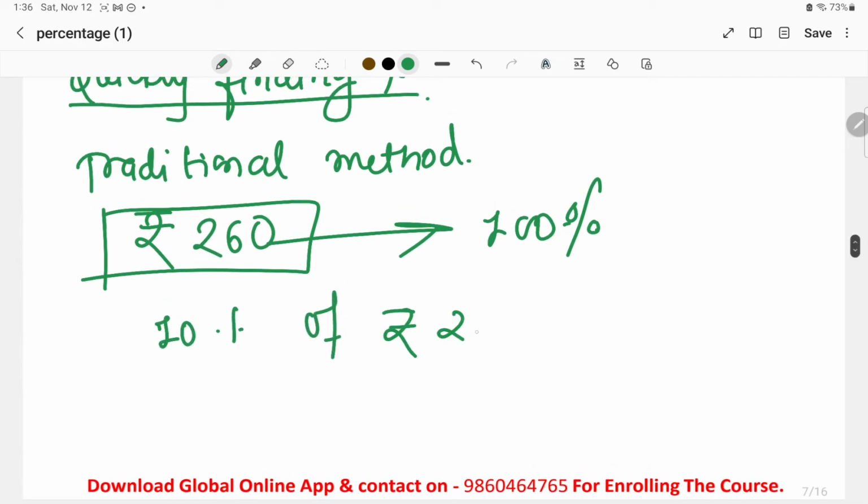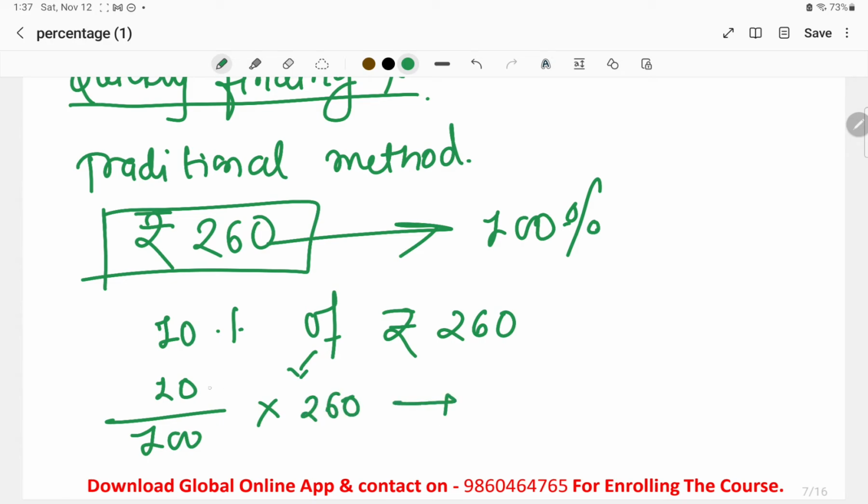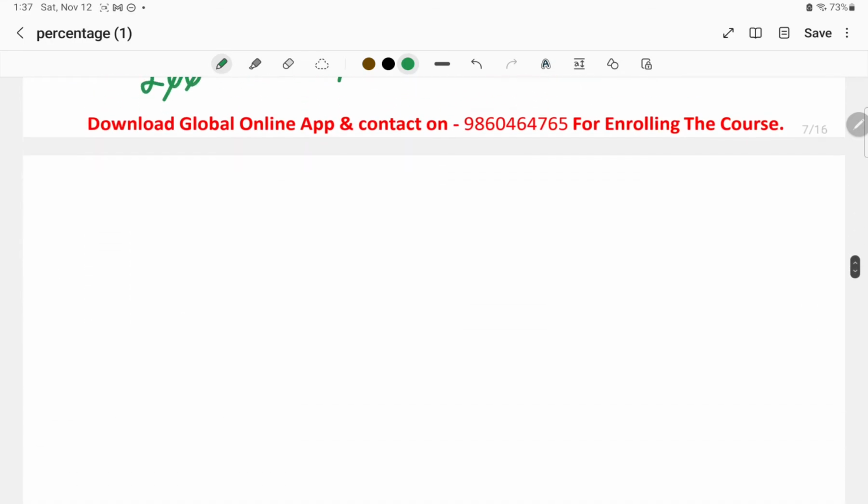rupees 260, the traditional method that we have followed was 10 upon 100. Why did I take 100 over here? Because percentage is nothing but 1 upon 100. Okay, so of represents the multiplication symbol, and 260, so 0 got cancelled, 0 got cancelled, so rupees 26 is nothing but the 10% of 260 rupees. This is how we found it with the help of the traditional method.